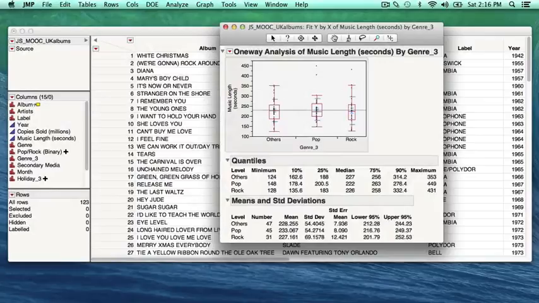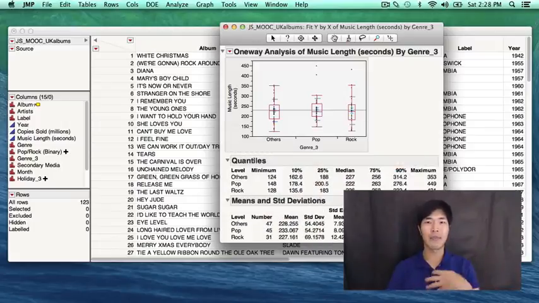The answer is outliers. As we covered in our second video, outliers have a significant effect on the distribution spread. As we can see, there are two outliers in the pop genre albums and one outlier in the rock. Remember that song I played at the beginning of the session? That's right, one of the outliers for the pop genre music album length distribution is Earth Song by Michael Jackson.